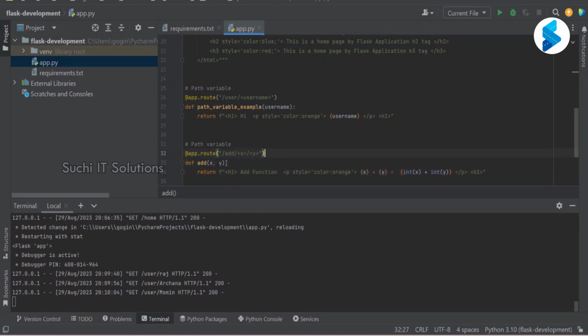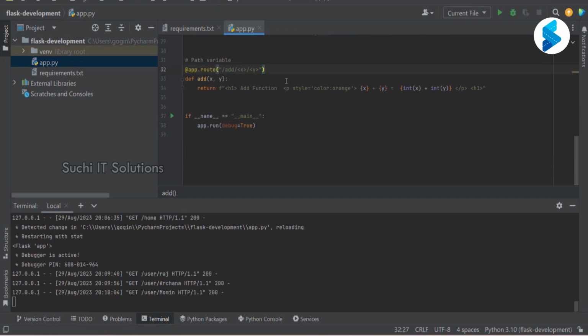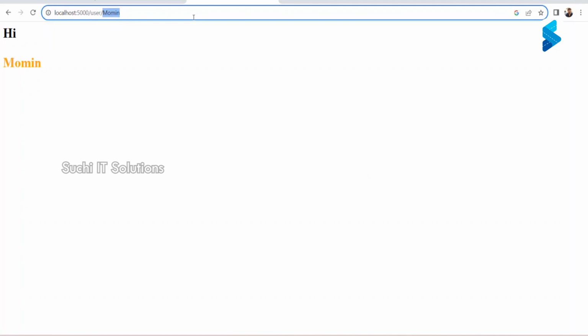So if somebody hits this URL, this function would be called and this response would be shown in the UI. Let me go back to the browser.